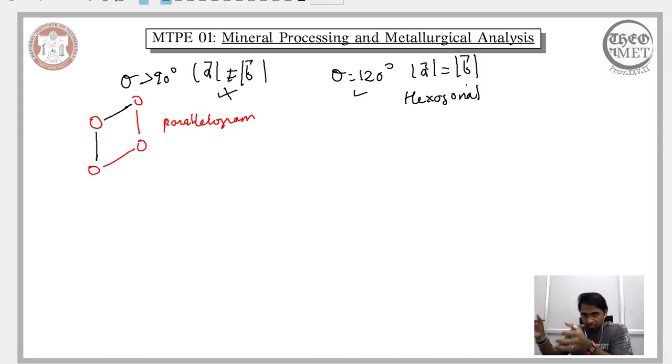So without doing any experiments, any X-ray study or any microscopic observation, starting from a given point, that point could be the edge of the crystal, placing an atom there, we will be able to identify the position of all the atoms or ions in the given crystal.